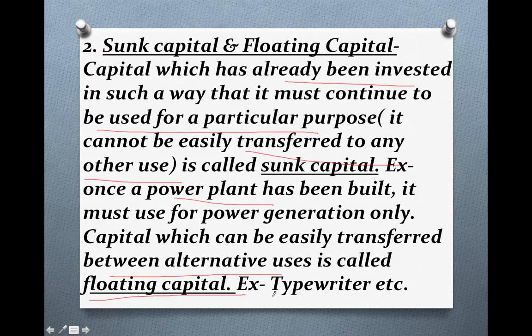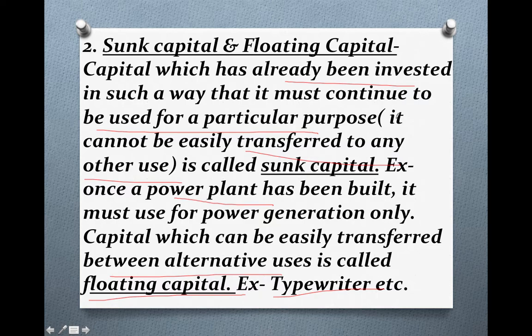For example, if you have purchased a typewriter, a typewriter can be used in an accounts company, in a biscuits company, for maintaining the accounts. Or a typewriter can be used at home also. It is not that if you have purchased a typewriter it will be used for only one purpose. A typewriter can be used for any purpose. So that means it is floating capital, the capital invested which can be easily transferred to many alternative purposes, uses. So I hope the difference is clear to you.